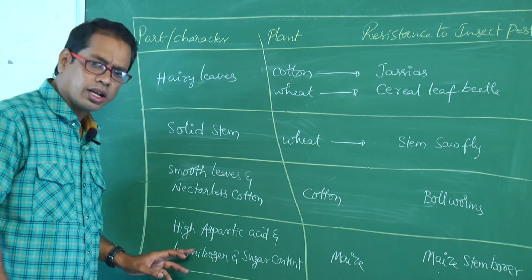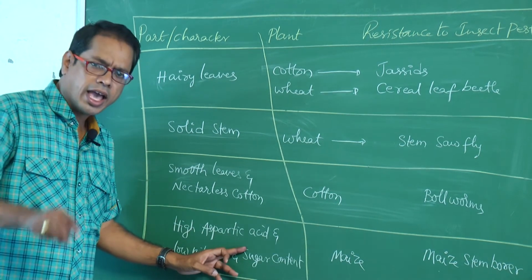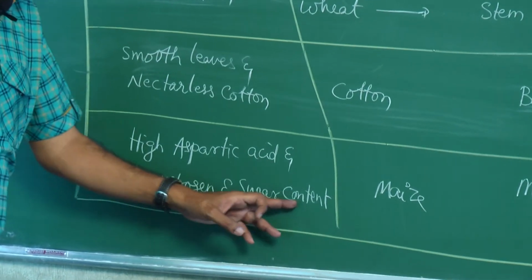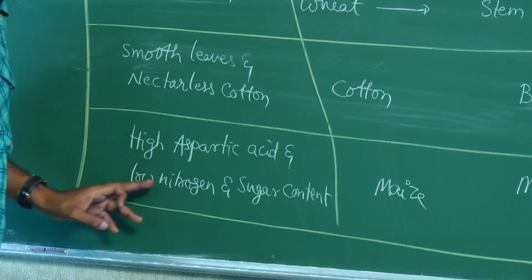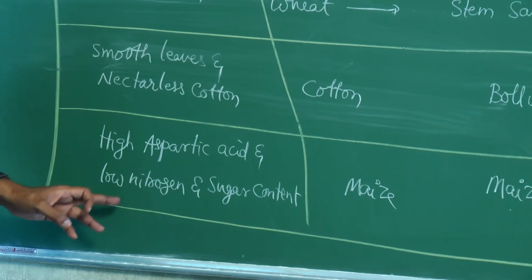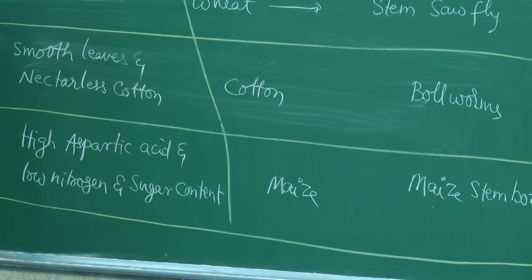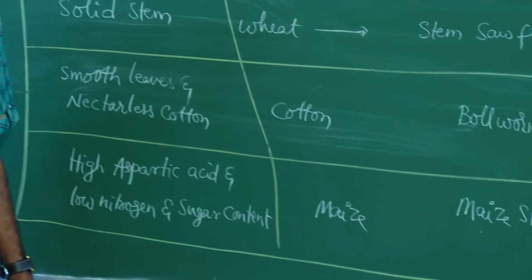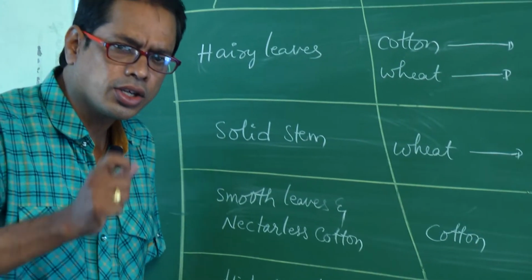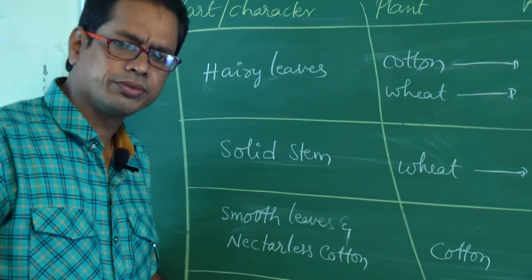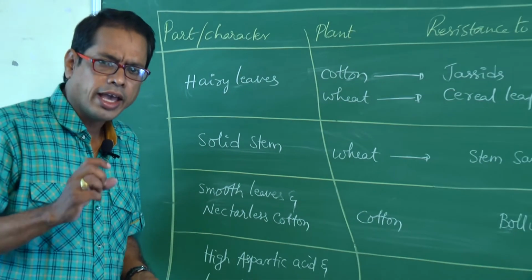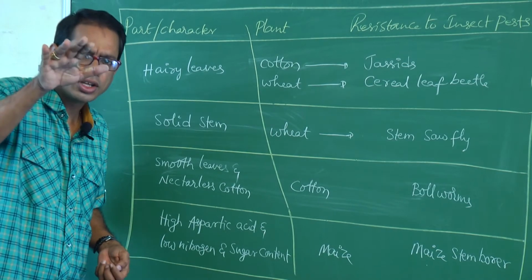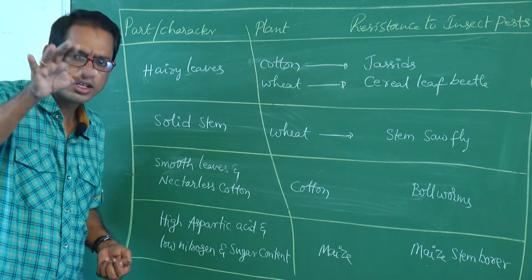And last one, high aspartic acid. Aspartic acid content is high. Low nitrogen, low sugar content. What is high content? Aspartic acid is high. Nitrogen content is low. Sugar content is low. These points you have to remember. Tell me, aspartic acid content is high. Nitrogen content is low. Sugar content is low.